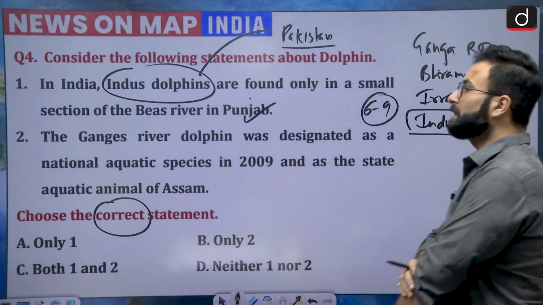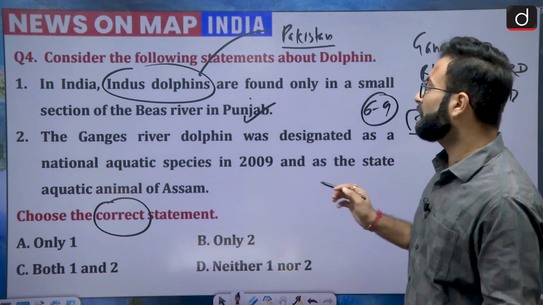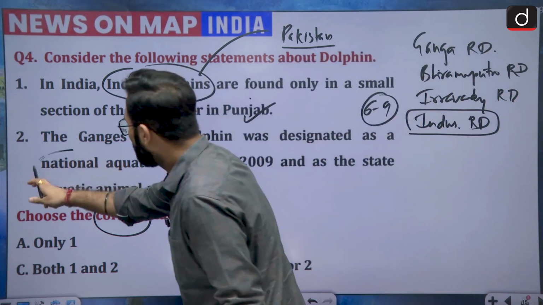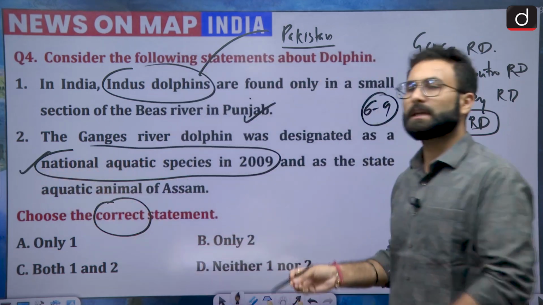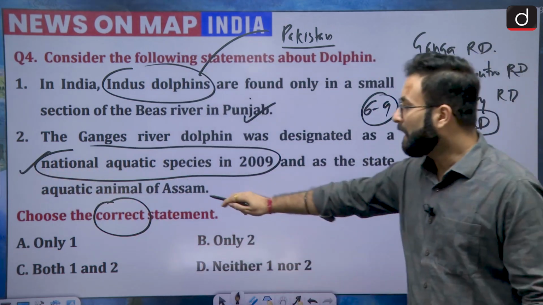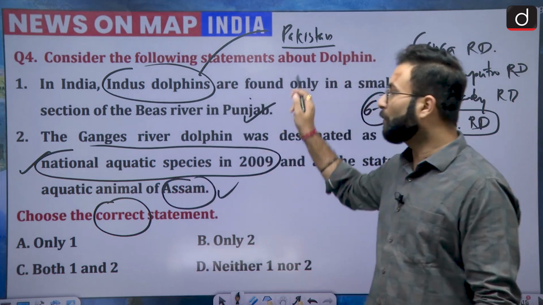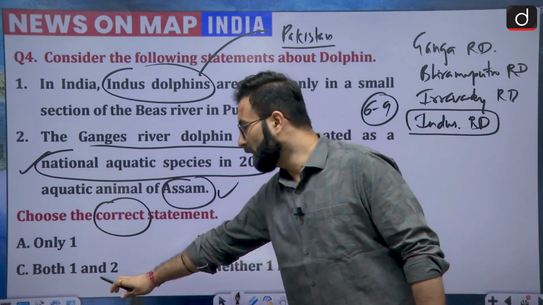Coming to the next one, the Ganges river dolphin was designated as the national aquatic species in 2009. That statement is true. Moving further, it is the state aquatic animal of Assam. That is also true. Both the statements are true. Option C would be your right answer.